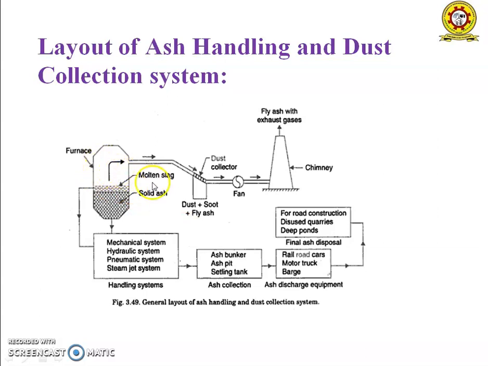And from the furnace, the flue gas carries dust, soot and fly ash. It is collected in the dust collector, and the dust collector techniques remove the dust, and the gas is then sent to the chimney. For moving the gas to the chimney, we need an external source, that is, we use a fan for higher removal of the dust.